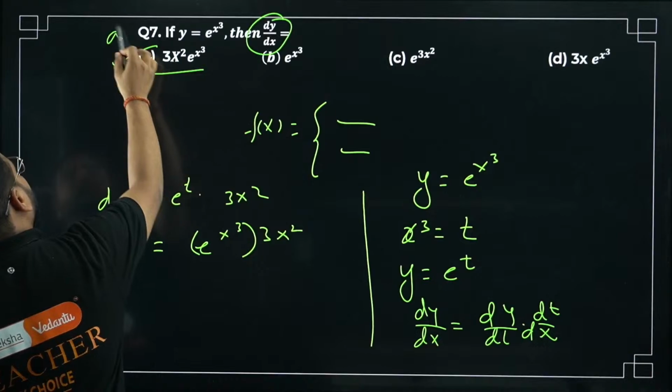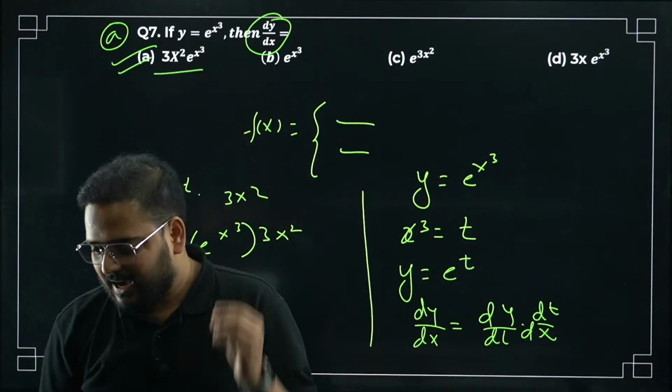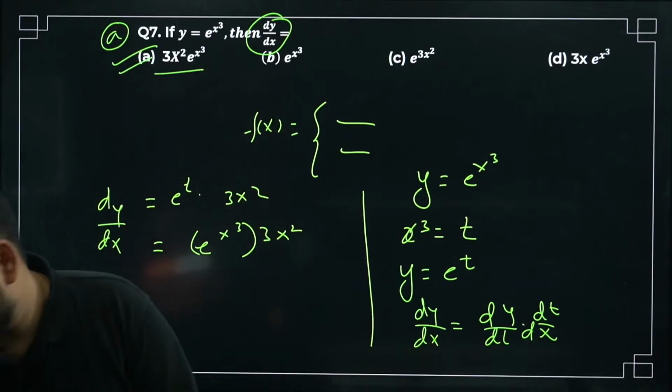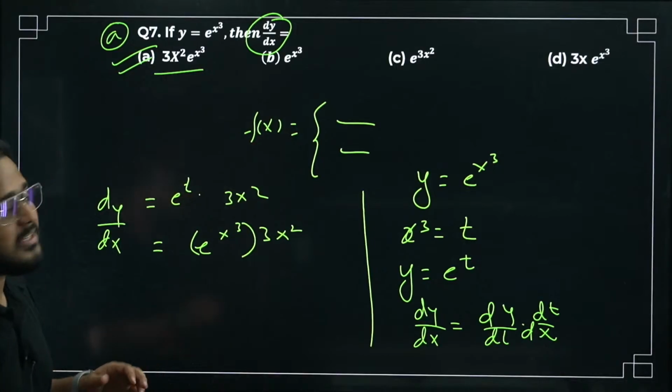Option A. So that's why I'm telling you, if the concepts are very clear, you can get any question. Just have the right approach, bacha. Okay. So yes, both of you were right, Girish and Ravi. So question number 7 is done.